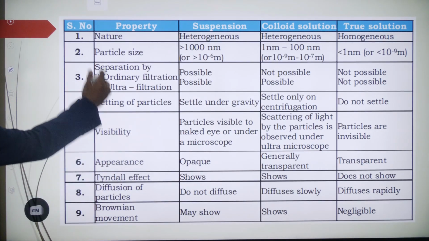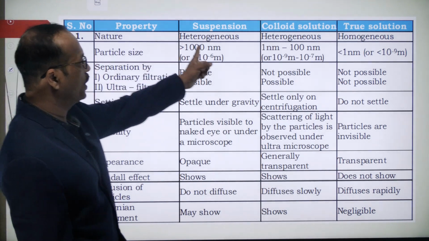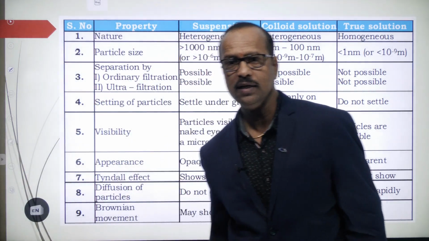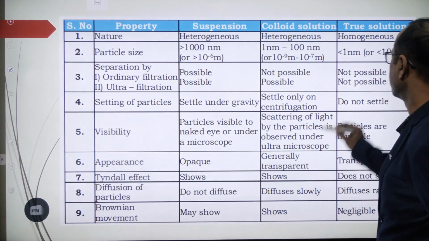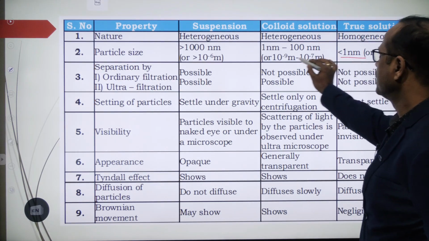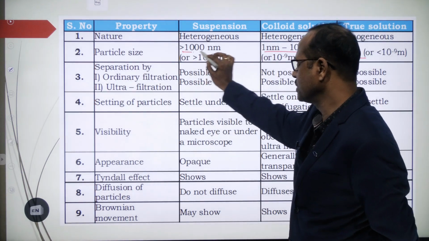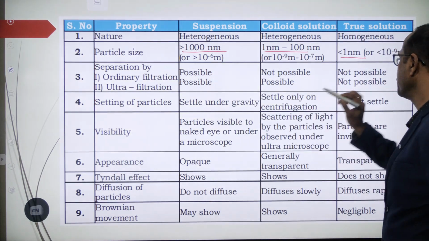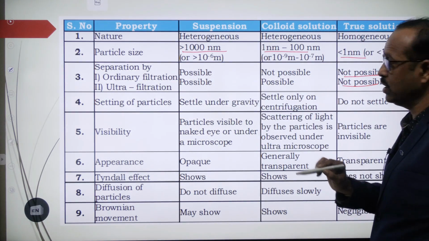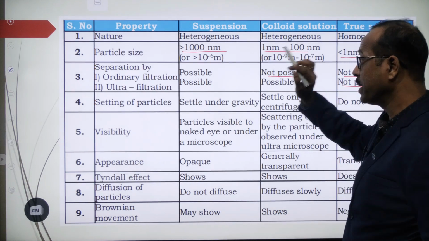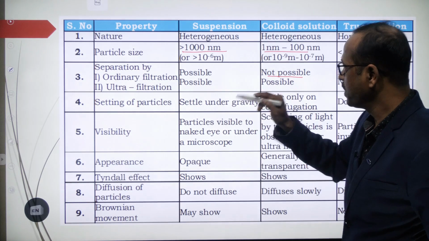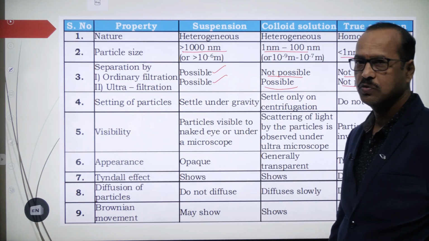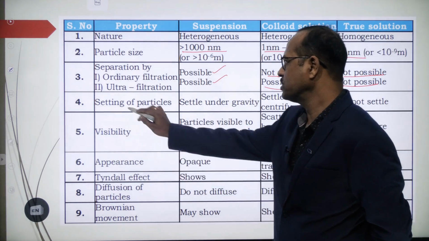Now see some other properties also. Nature: true solutions are homogeneous, then colloidal solutions and suspensions. First, particle size: just now we discussed, it is less than 1 nanometer for true solutions, 1 to 100 nanometers for colloids, and greater than 1000 nanometers for suspensions. Separation by ordinary filtration is not possible for true solutions. For colloidal solutions also, ordinary filtration is not possible, but by ultrafiltration we can separate. For suspensions, ordinary filtration and ultrafiltration are both possible.